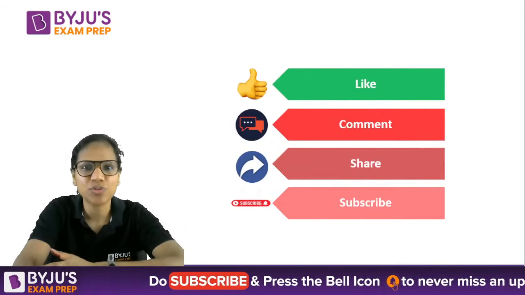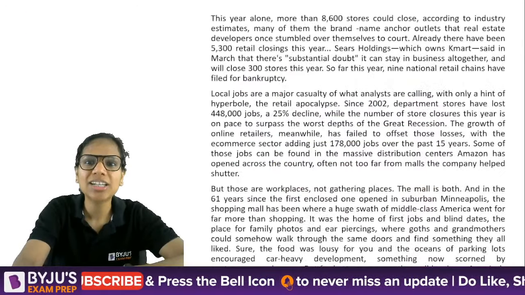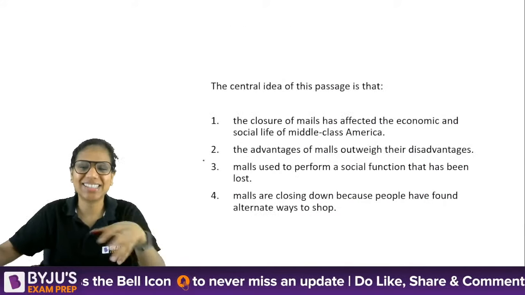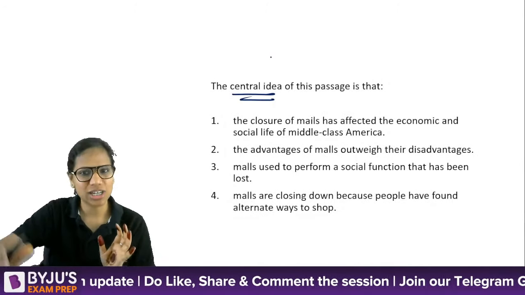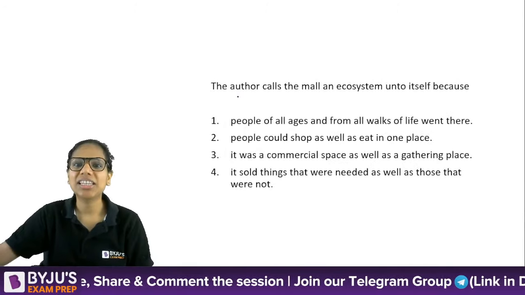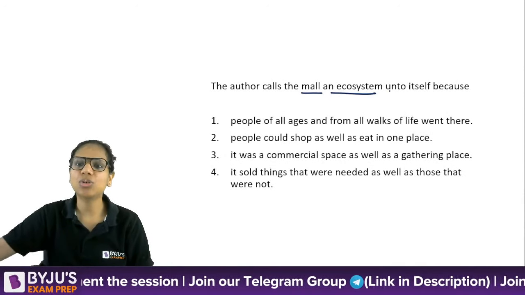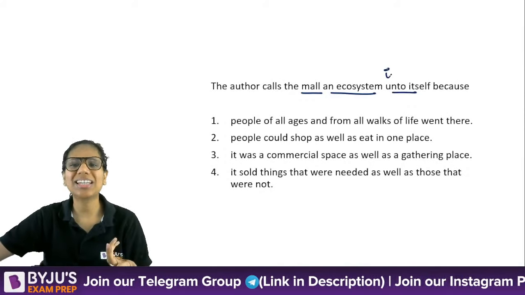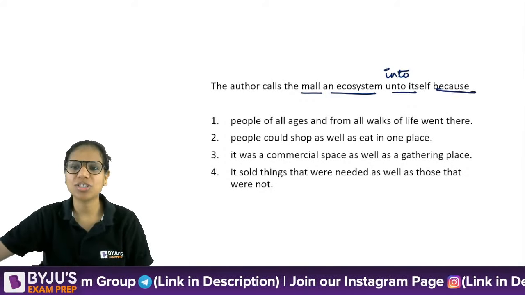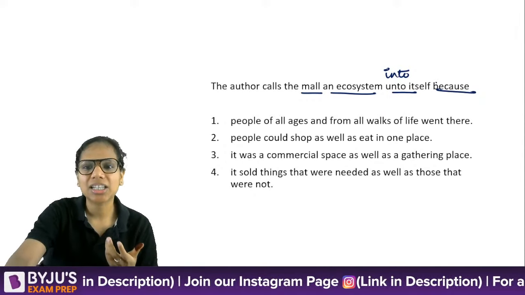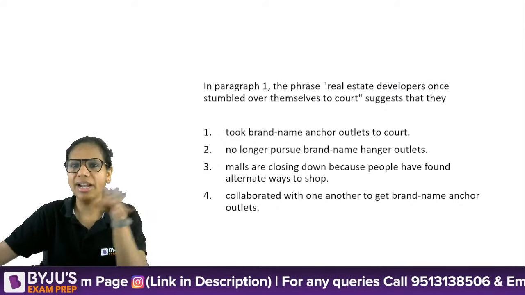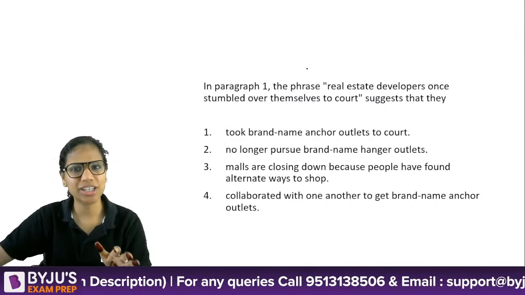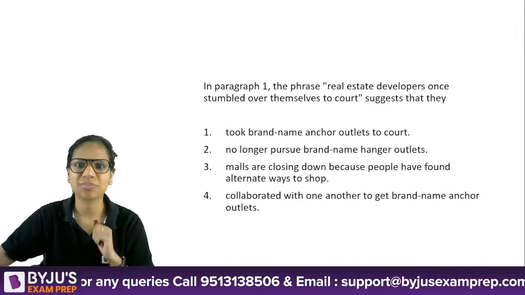Let's see the question stems first before attempting it, so that we know how to apply this strategy, reading the question stems first in the exam. The first question is on the central idea. Then the author calls the mall an ecosystem unto itself, meaning into itself. Why is the author saying that the mall is an ecosystem? So now remember the words mall and ecosystem. That's all that you have to do. You don't have to read the options.